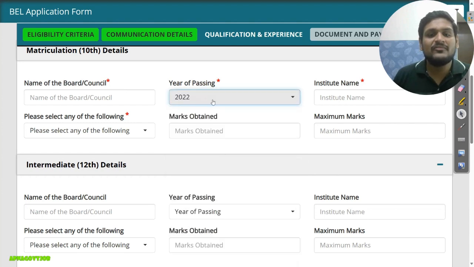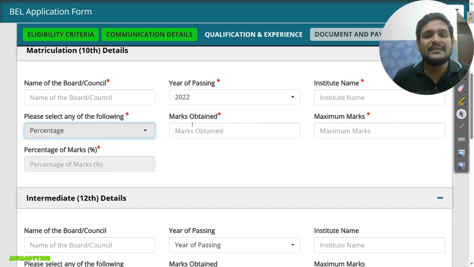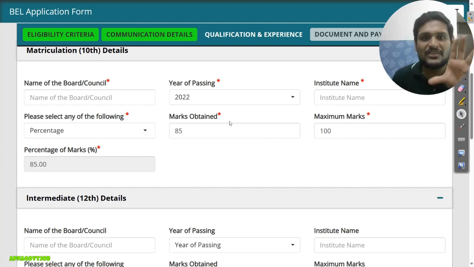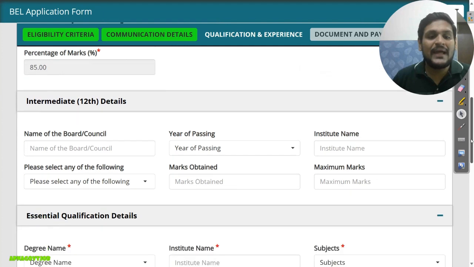Okay, year of passing, where you passed out, then institute name, your college or school name. Okay, then here you can select your percentage, marks obtained, how much you got. Suppose I am selecting 85 out of 100. Okay, whatever you are getting in the SSC mark sheet, final mark sheet, enter that. Okay, you will get the percentage here automatically. Same for 12th and same for degree.